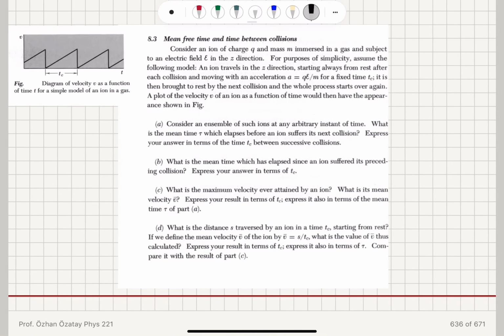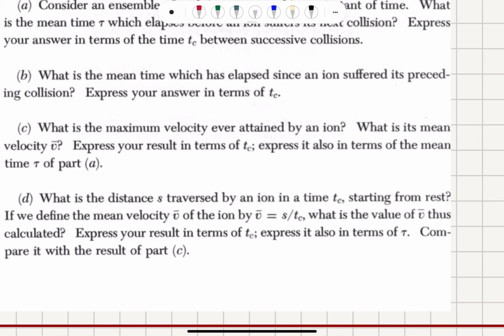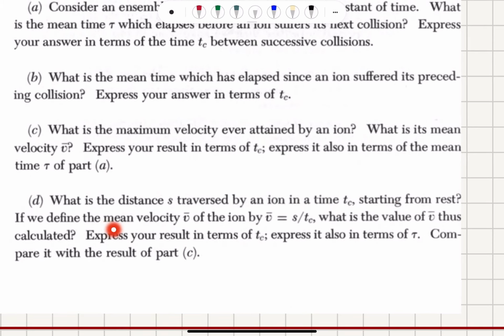Now, part D. What is the distance s traversed by an ion in a time tc, the collision time, starting from rest? If we define the mean velocity of the ion by v bar equal to s divided by tc, what is the value of v bar thus calculated? Express your result in terms of tc, express it also in terms of tau, and compare with part C.